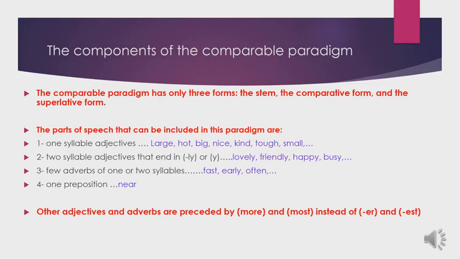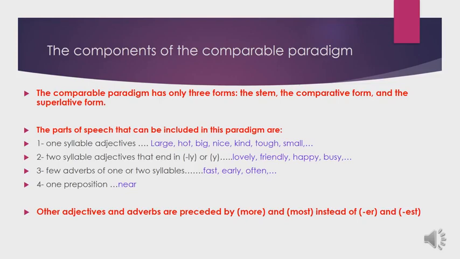Fast consists of one syllable only. Early consists of two syllables, early. Often, often. So we have two syllables. These adverbs can follow the comparable paradigm. For example, fast, faster, fastest. Early, earlier, earliest. Often, oftener, oftenest.